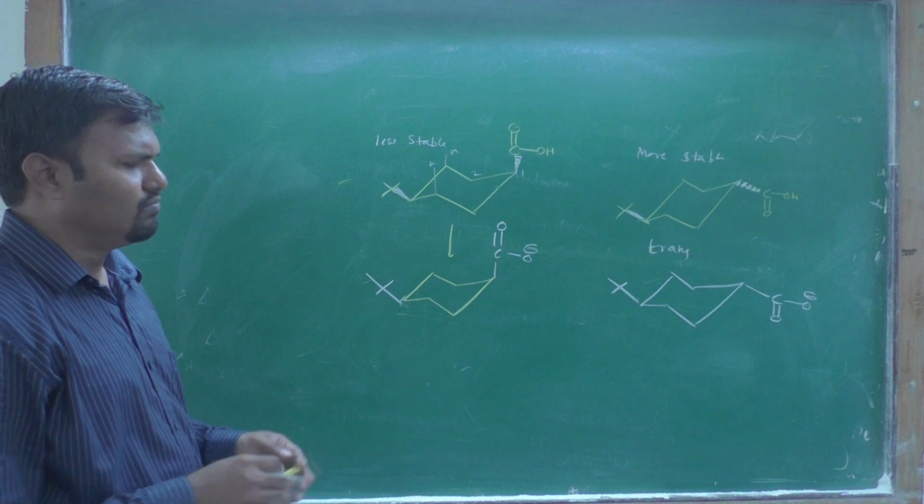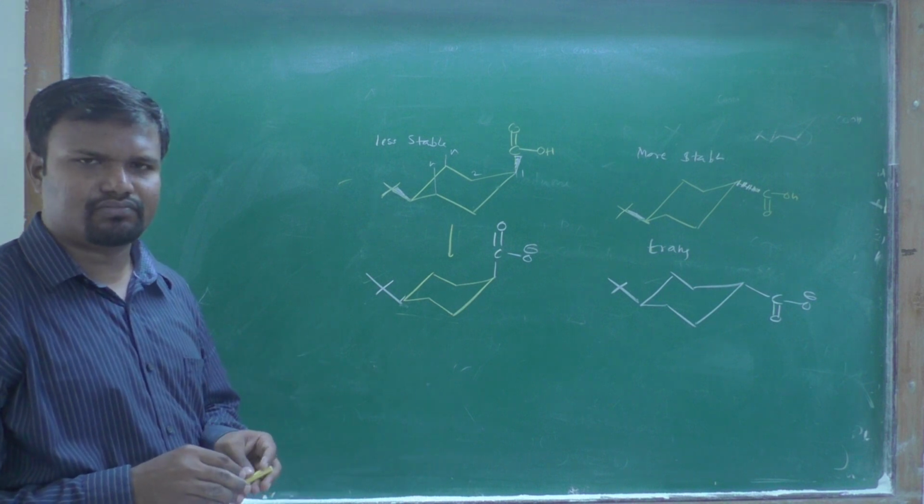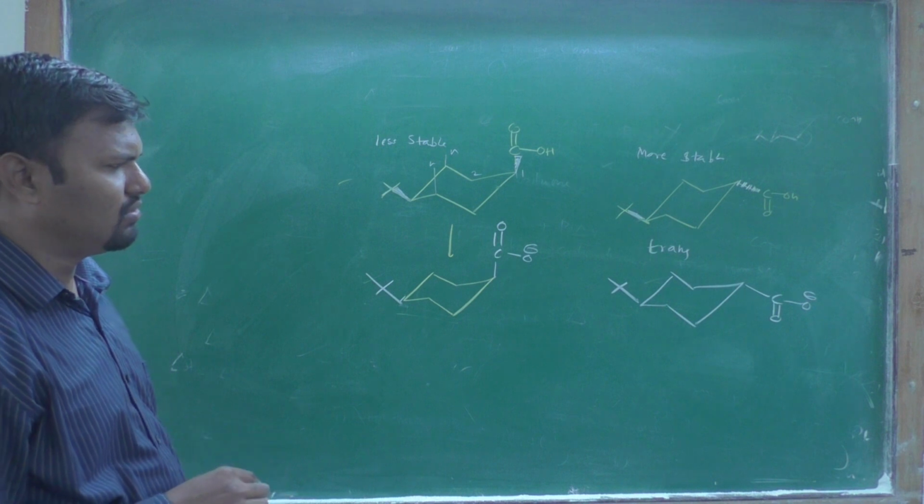Now this can be explained on the basis of solvolysis. There is a solvent.